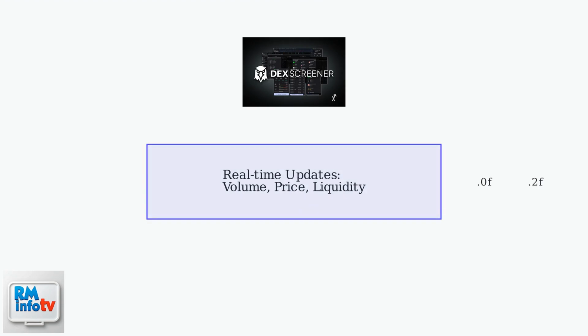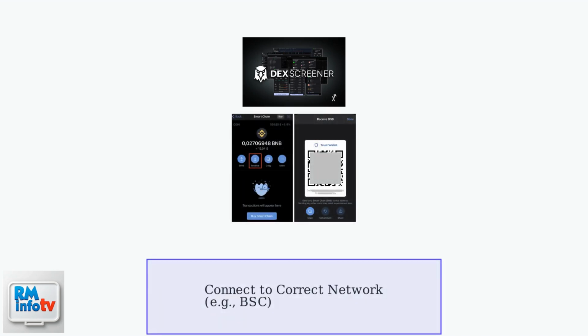Once paired, Dexscreener updates in real time, showing your wallet's interactions with DEXs like PancakeSwap or Uniswap. You'll see metrics like volume, price changes, and liquidity pools. Make sure your Binance wallet is connected to the correct network, such as BSC, to avoid errors.